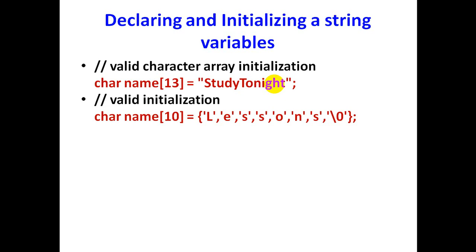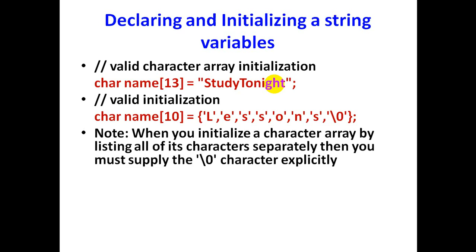So here the characters are L, E, S, S, O, N, S, and along with that we have explicitly represented the null character. So when we are going to initialize characters, that is in the character initialization, we have to explicitly represent the null character. Whereas in the string initialization, there is no need of representing a null character explicitly.